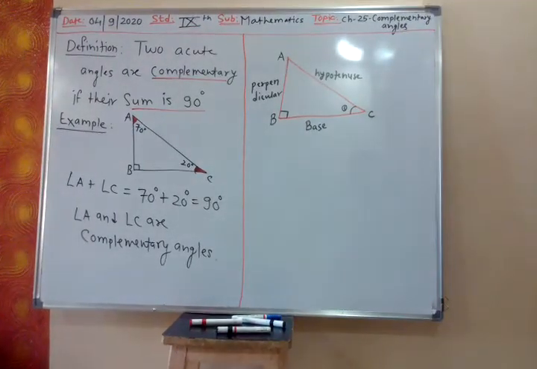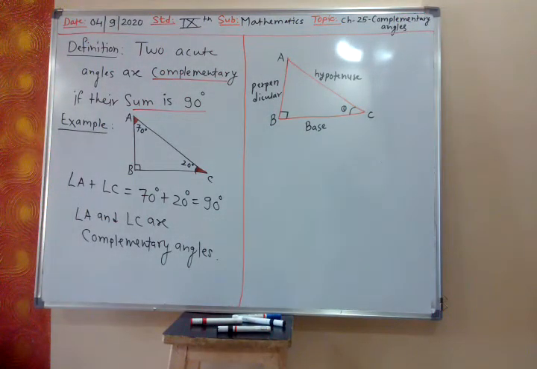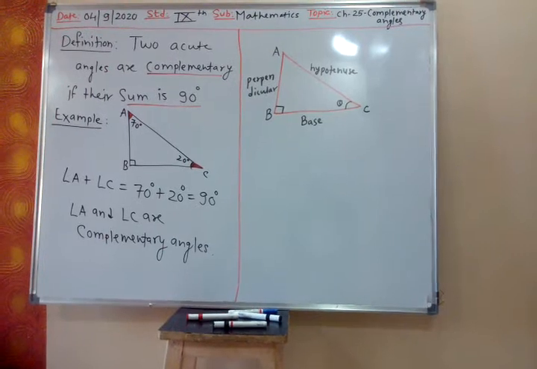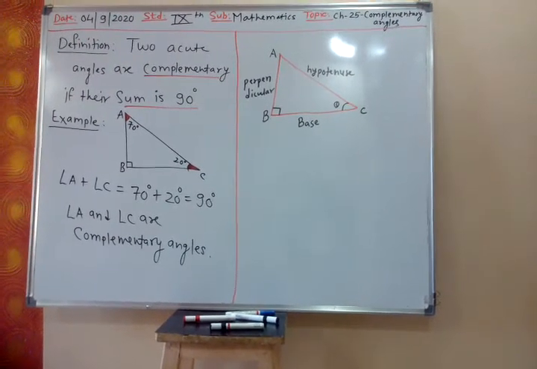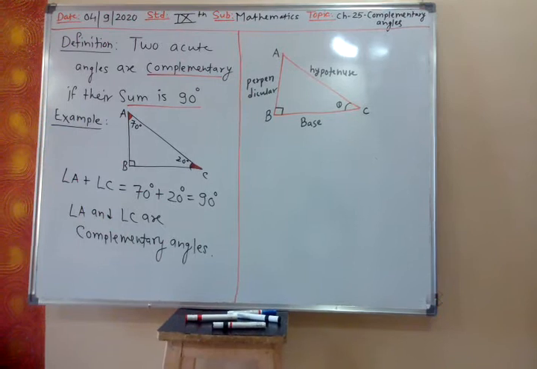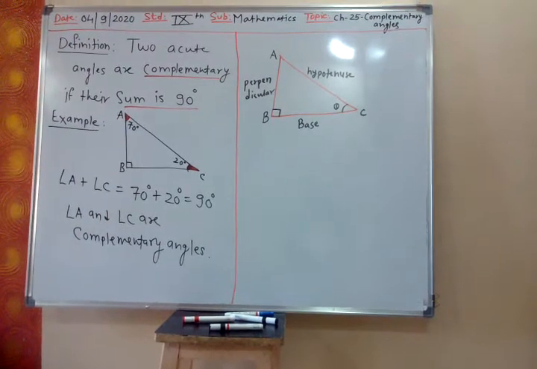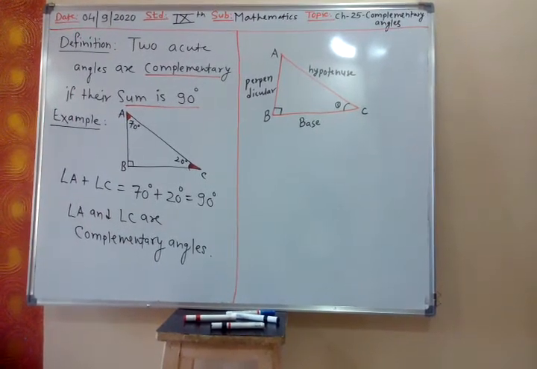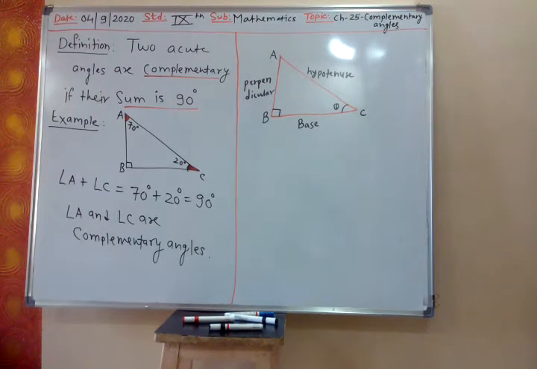So two angles are complementary angles if their sum is 90 degrees. For complementary angles, both the angles are acute angles.